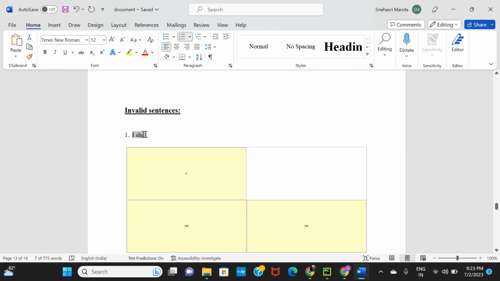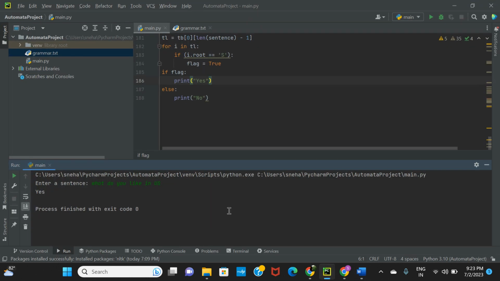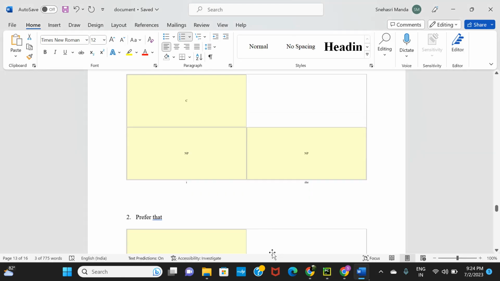Considering the first invalid sentence, it's I she. Running our code with this sentence, the expected output is no since it's an invalid sentence. So it returned an output no, which implies it's an invalid sentence.